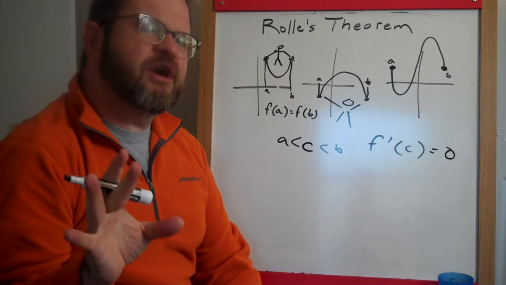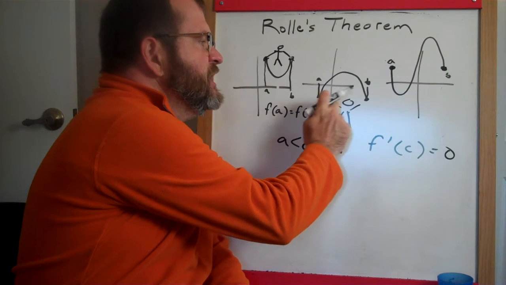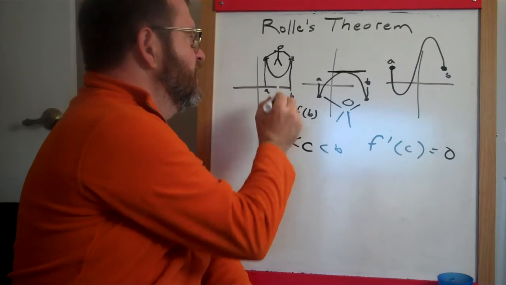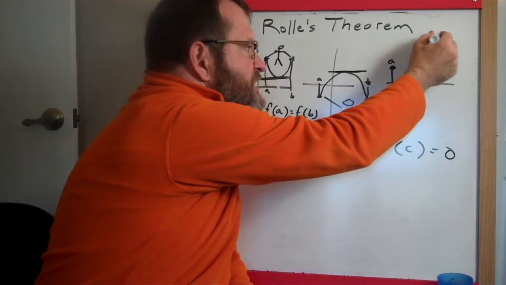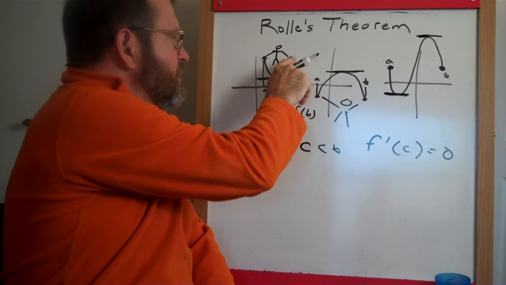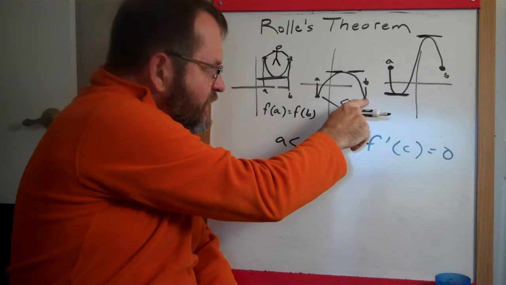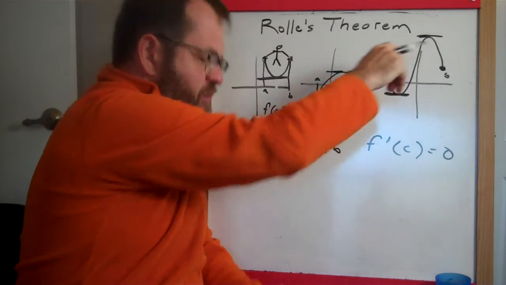That might sound like kind of a hard thing to think through, but when you realize what that means, there has to be a place between A and B where the function is flat, where its derivative is 0. Well, actually, once you start drawing yourself some little sketches of this, it's clear it has to be true. To get from here to here, there's going to have to be a place where you turn around. To get from here to here, there's going to have to be a place where you turn around and the function is flat. Same with here and here.